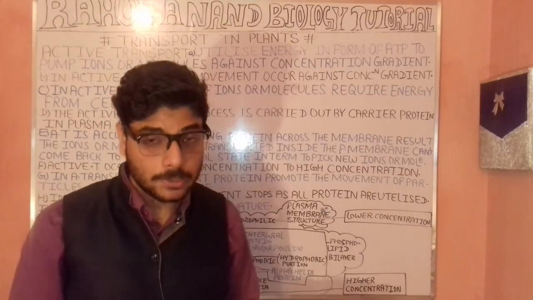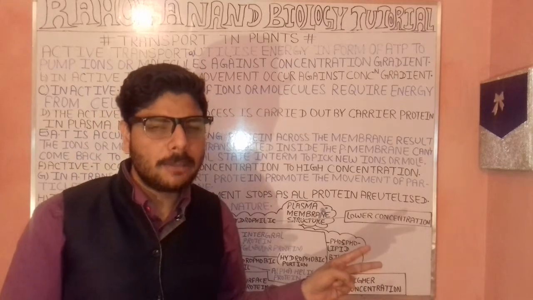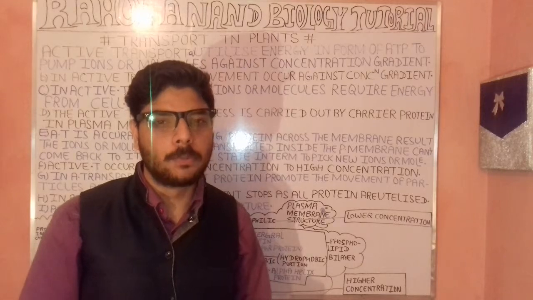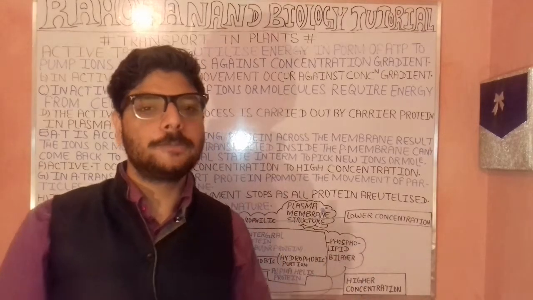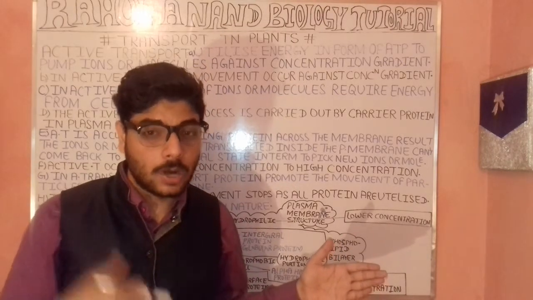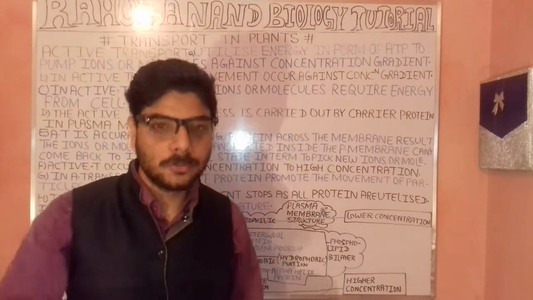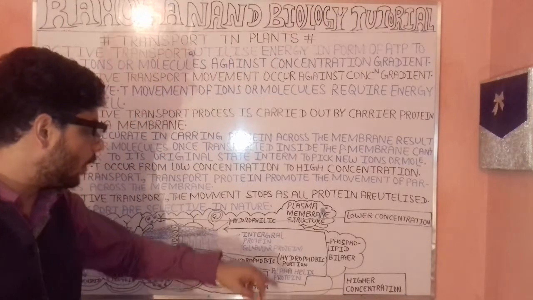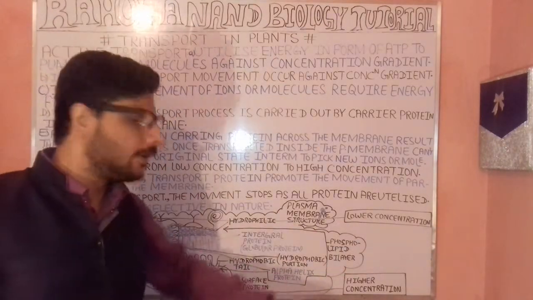So you are very clear about what the concentration range is. The portion which has the lower amount of particles is the lower concentration gradient, and the portion which has the higher amount of particles compared to the other side is the higher concentration gradient. Here is the lower concentration gradient, and here is the higher concentration gradient.